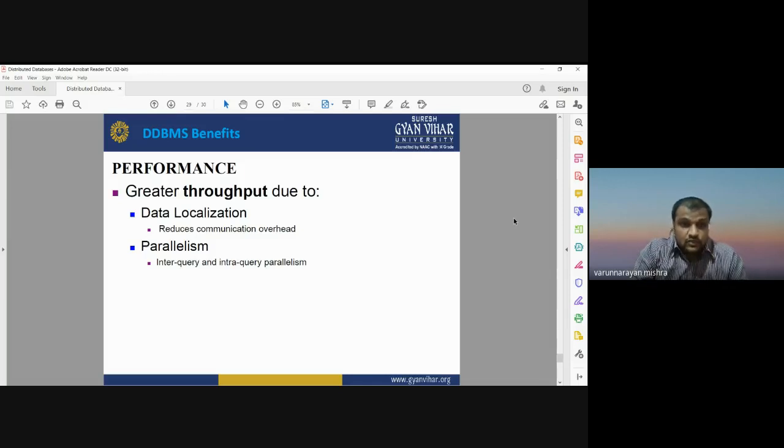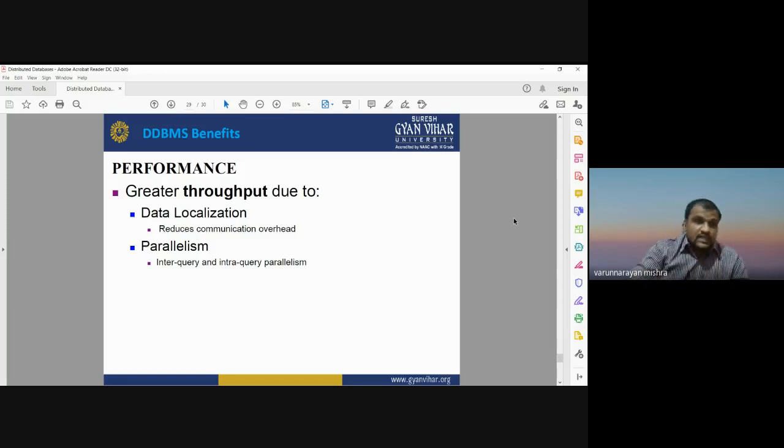There is greater throughput due to data localization and parallelism. There is an option of a local database. If a computer has a database, and the database stored on a different computer or different location has some problem or is damaged, it doesn't affect the database stored on the other computer or system, because each and every site has a local database management system.